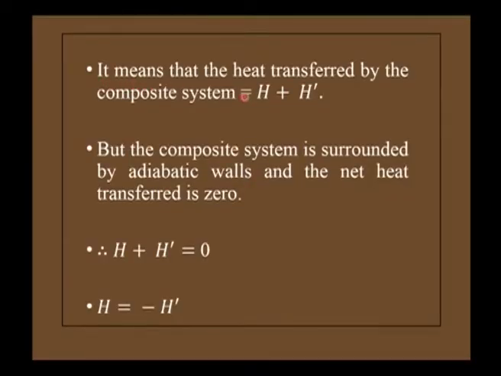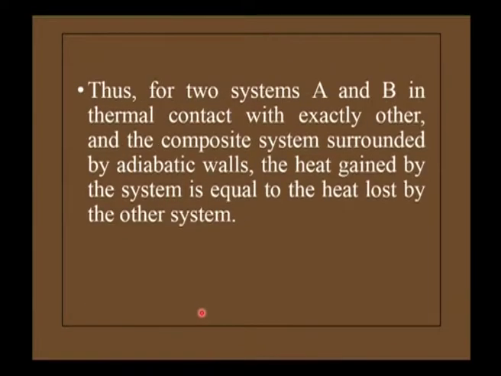It means that the heat transferred by the composite system is equal to H + H'. But the composite system is surrounded by adiabatic walls. Since the composite system is surrounded by adiabatic walls, the net heat transferred is 0. Therefore, H + H' = 0 and H = -H'.